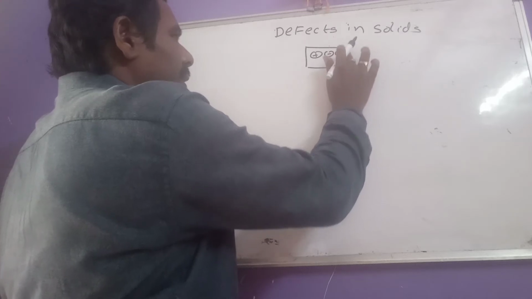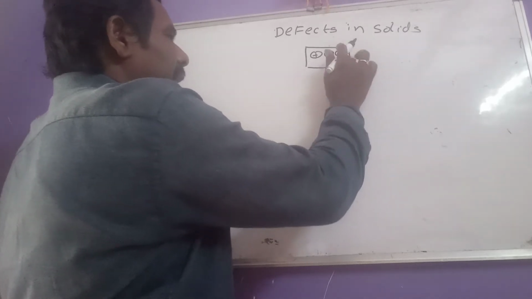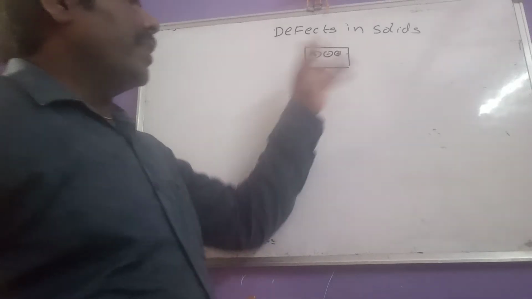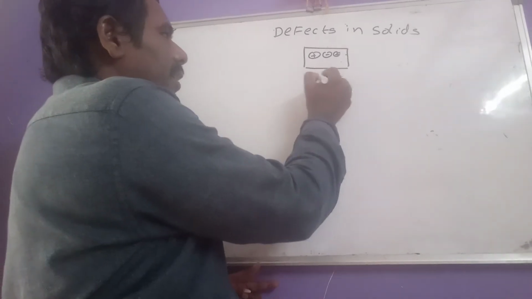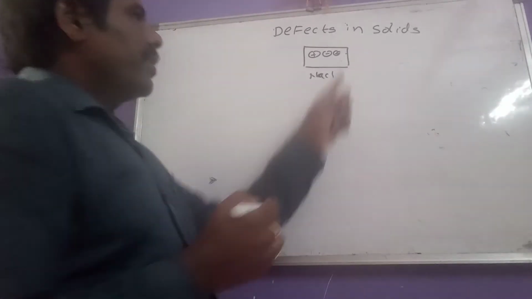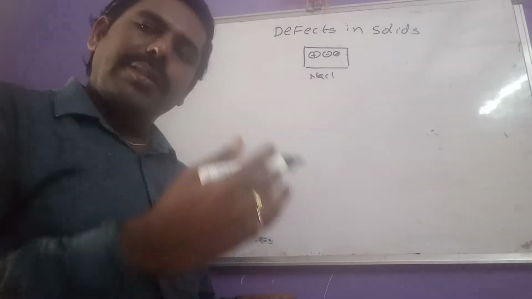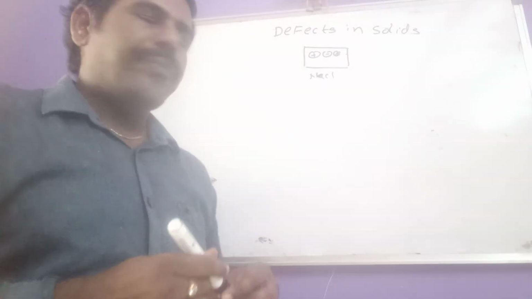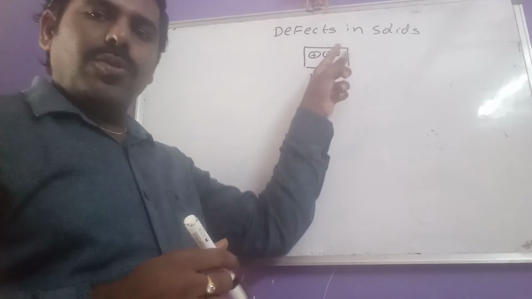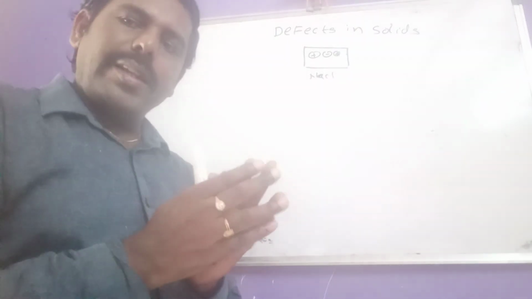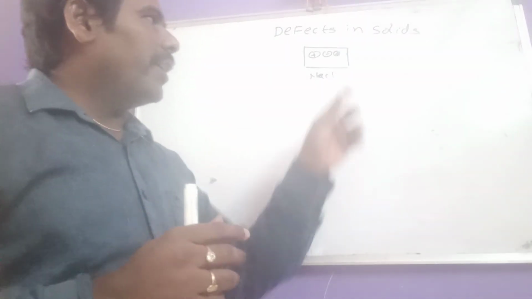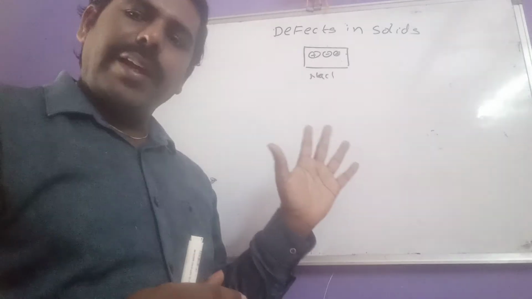If a Cl minus ion is missed out from that lattice point, this is related to the irregularity around a sphere, so it is known as point defect.